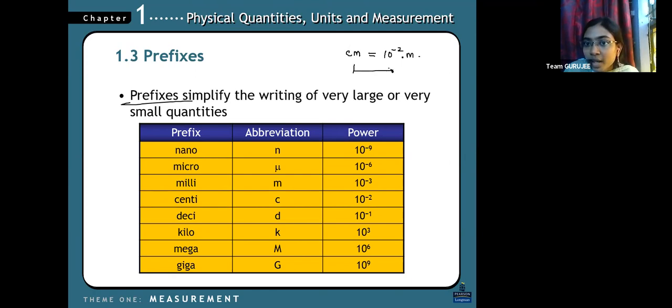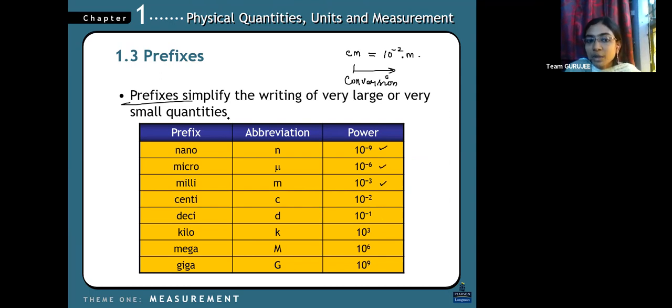Okay, conversion of centimeter into meter. The same way, instead of milli, you can use what? 10 power minus 3. Micro, you can use what? 10 power minus 6. Nano, you can use what? 10 power minus 9. Okay, what about the positive terms? 10 power 3, which means a big number, right? 1000.